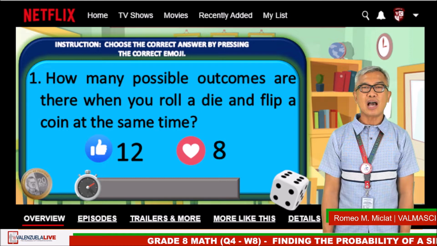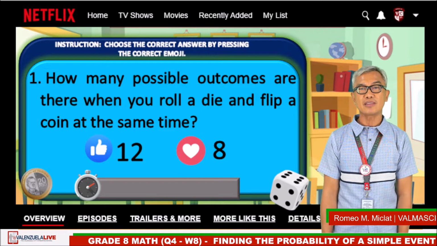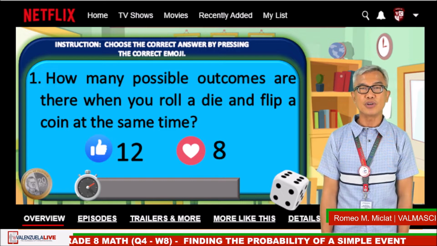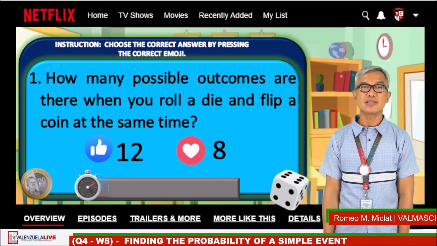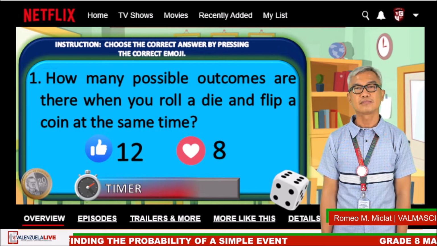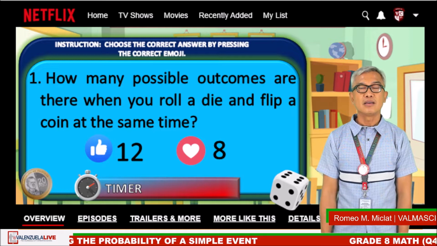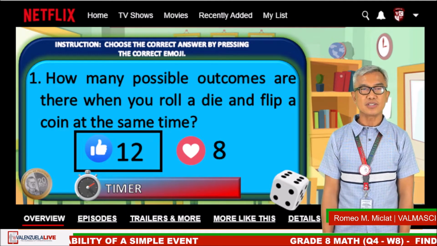How many possible outcomes are there when you roll a die and flip a coin at the same time? Like emoji, 12; heart emoji, 8. Timer starts now. Time is up. The correct answer is the like emoji.